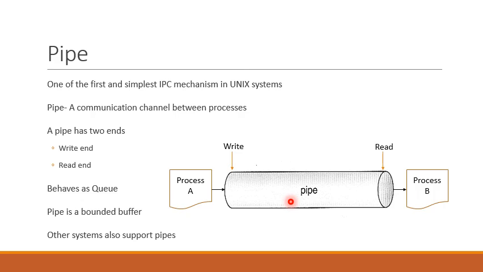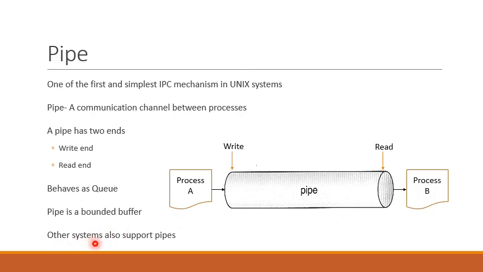If this buffer is full to its capacity, process A cannot write any more messages in the pipe because it is already full. The capacity of the pipe, that is how many messages can be stored in a pipe, varies from system to system. Different systems provide different capacity for the pipe.